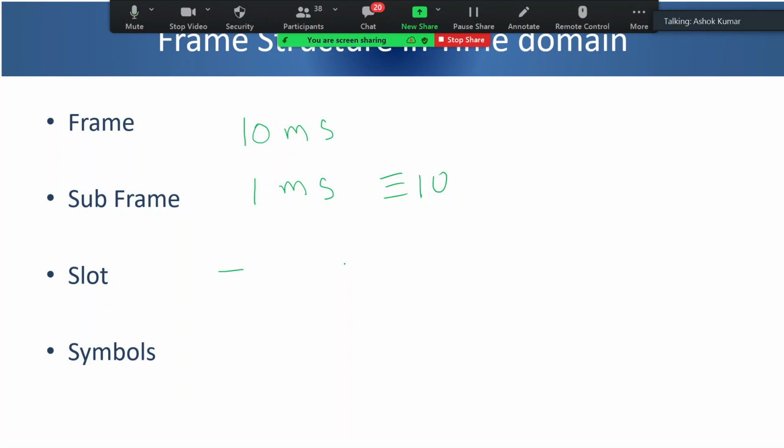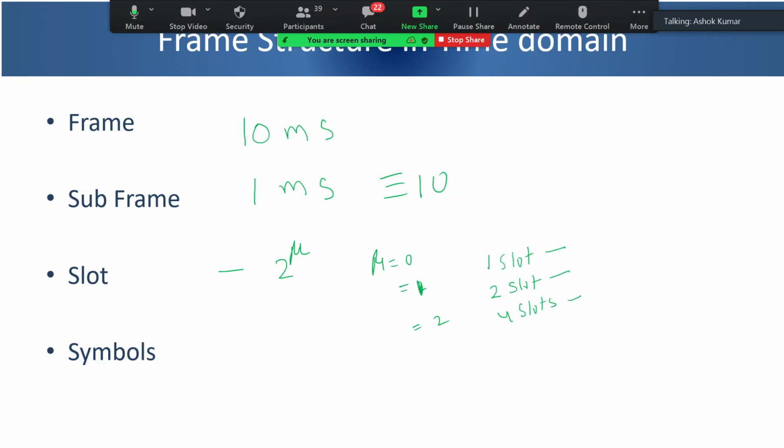Can somebody tell me? So someone has answered, depends upon subcarrier spacing, depends upon numerology. Yes. So first of all, the number of slots is 2 to the power mu. Number of slots is equal to 2 to the power mu. So for mu is equal to 0, so 1 slot, right? For mu is equal to 1, 2 to the power 1 is 2 slots. And for numerology 2, it will be 4 slots. So number of slots will keep on increasing.